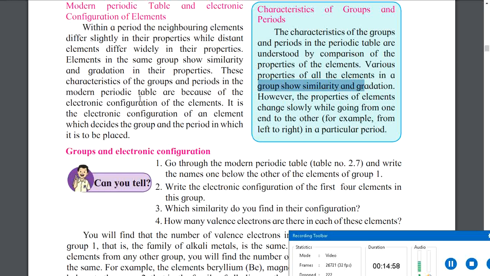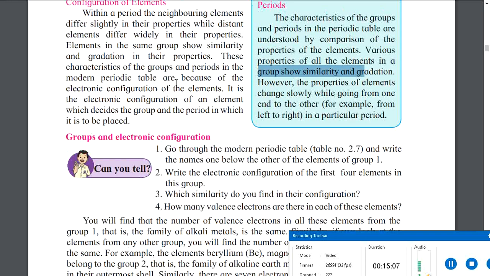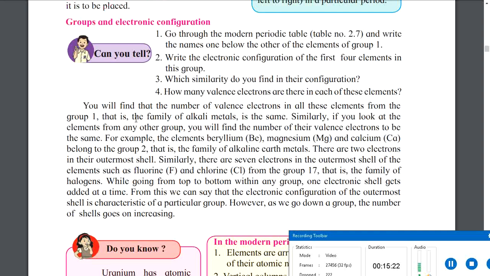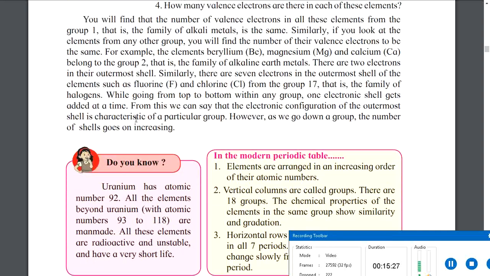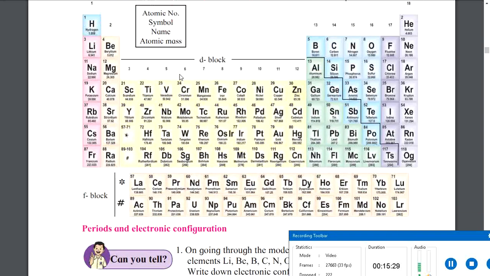Now, this characteristic of groups and periods in the modern periodic table is because of the electronic configuration of the elements. We are always speaking about configurations, and I will help you understand configurations when we reach that topic. Till then, just remember that the electronic configuration of the elements is the reason behind the characteristics of the groups and periods in the modern periodic table. It is the electronic configuration of an element which decides the group and the period in which it is to be placed. So one more important thing: electronic configuration is the factor which decides which element will be kept in which box.